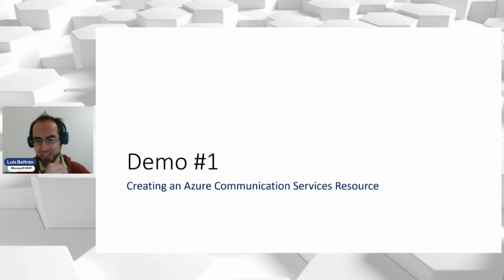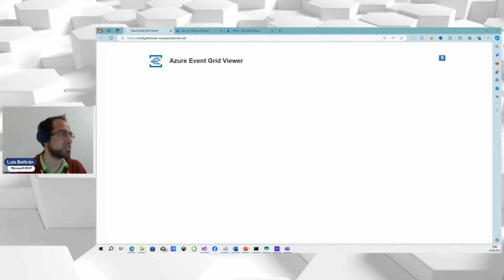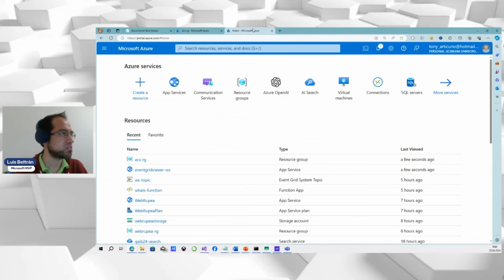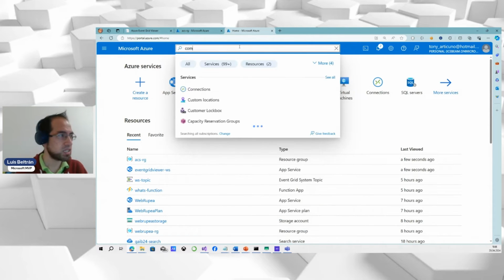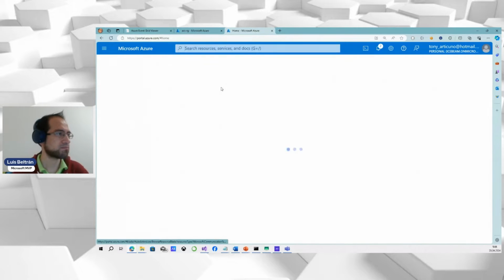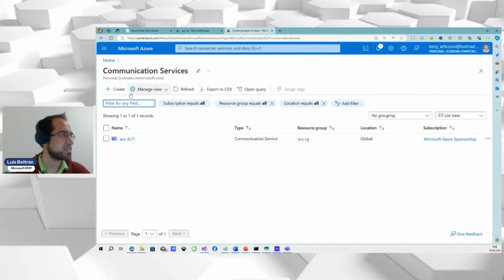So I think that will be almost all for theory. So let's start with one of 7 demos that I have. Let's see if I can make all of them. The first one is very simple: Azure Communication Services resource creation. So let's go here. Perfect. So we have the Azure portal. We can look for communication services. Let's create a new one.